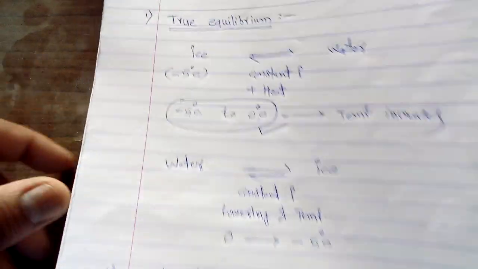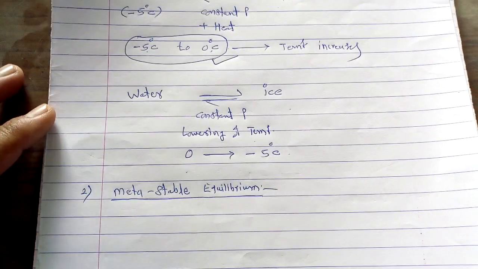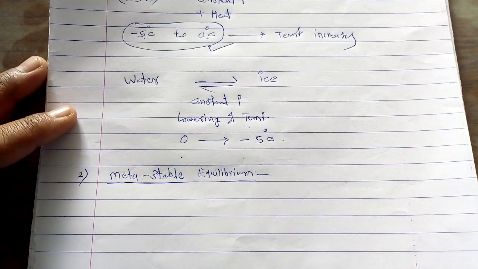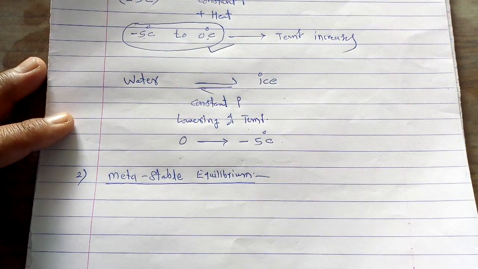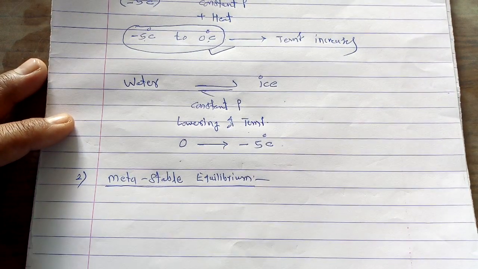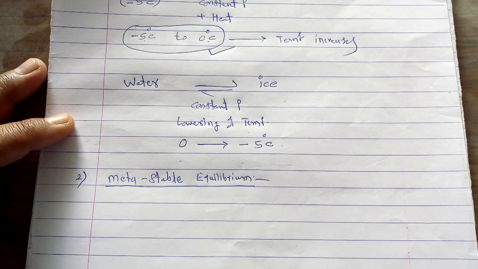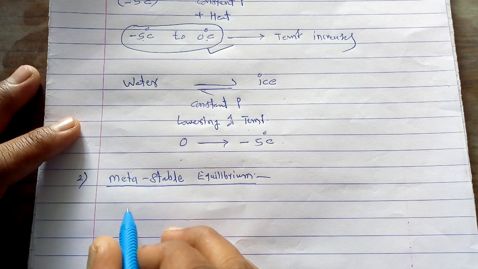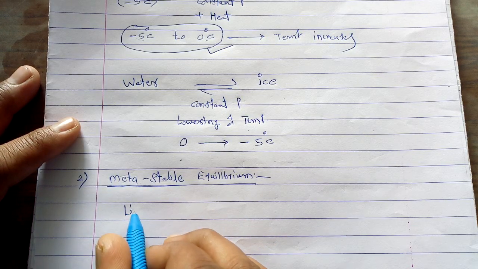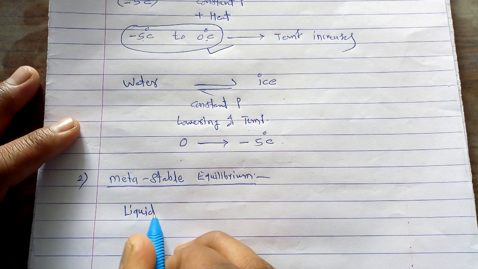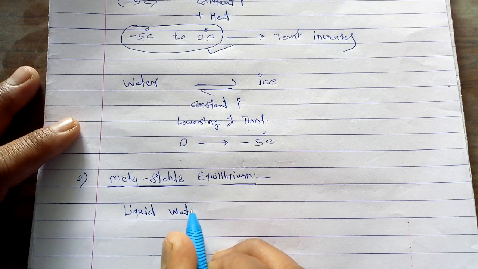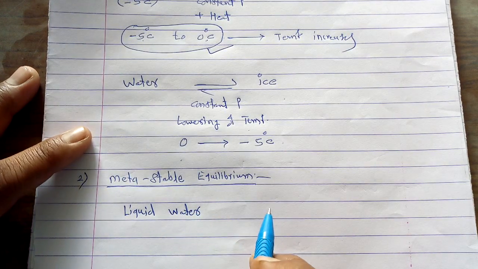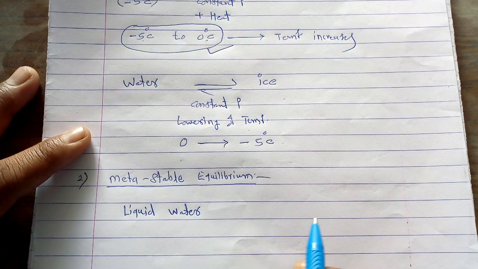So first of all, in order to consider this metastable equilibrium, we have to consider again some system. We have to consider a system containing liquid water.